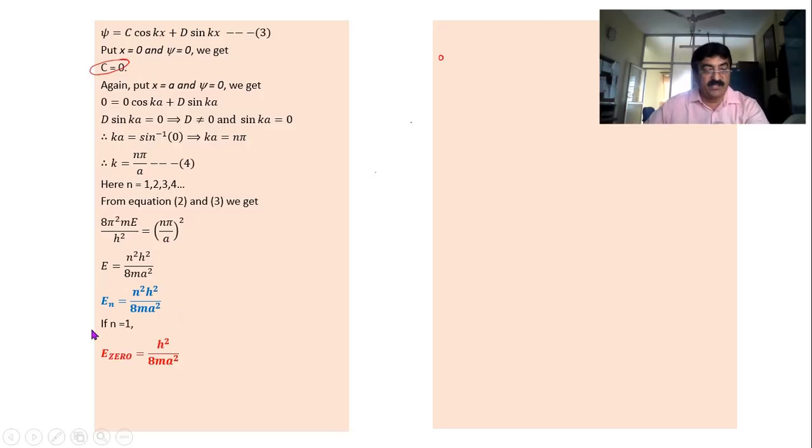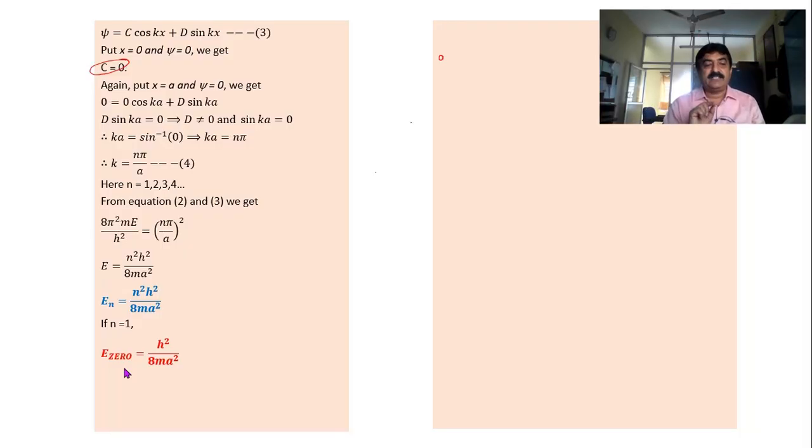Okay, now you take any one value for n. Better you take n is equal to 1. If you put n is equal to 1, this becomes E0. Why sir 0? I already told in my previous video in one of the numericals, n is 1 means ground state, n is 2 means first excited state, n is 3 means second excited state. So n equal to 1 corresponds to 0th state, means lowest state. Next first excited, second excited, third excited, like that it goes. Okay, so that is why I am writing it as 0.